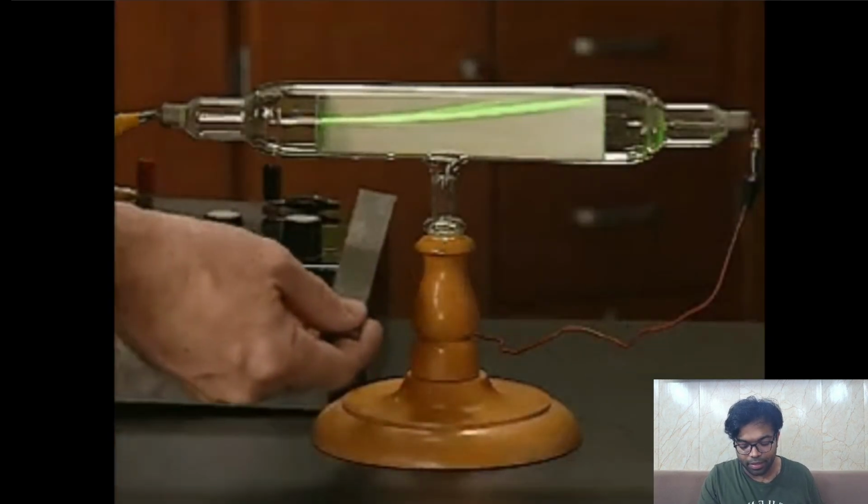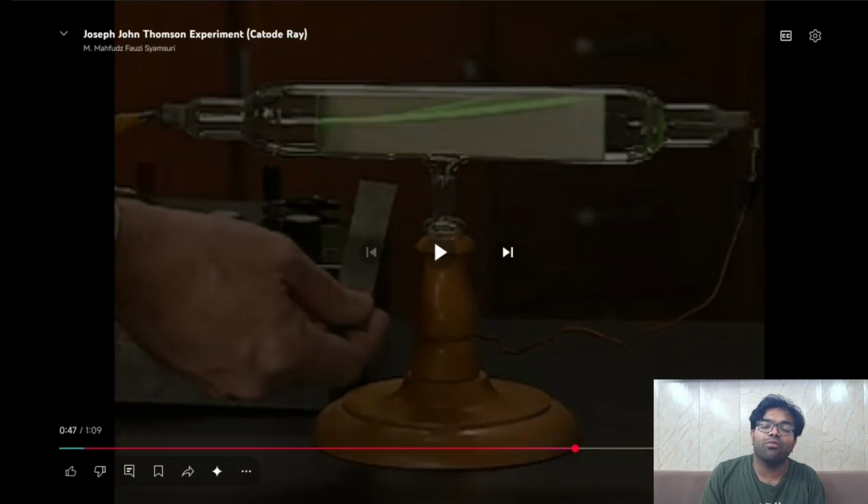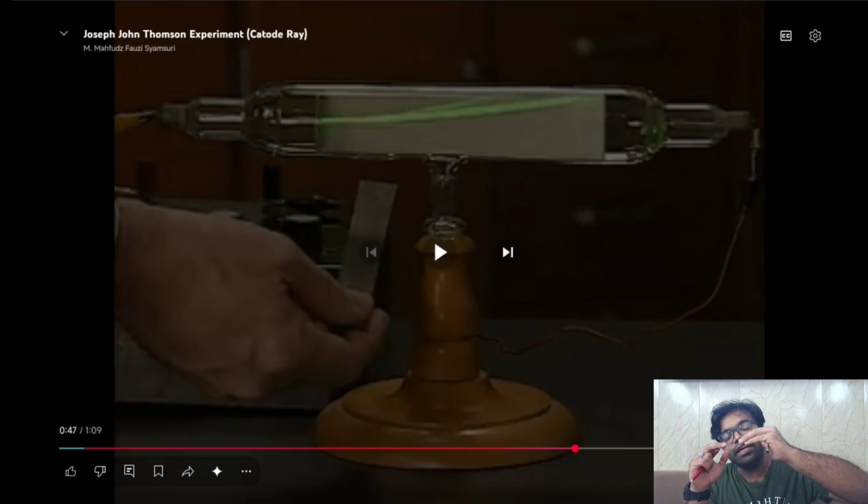To show the deflection of that stream: we know that a charged particle can be deflected via an electric field as well as a magnetic field, right? So this person has a magnet in his hand, and when he brings the magnet close to the cathode ray tube, he is able to observe that the magnet is deviating the path of the cathode ray.